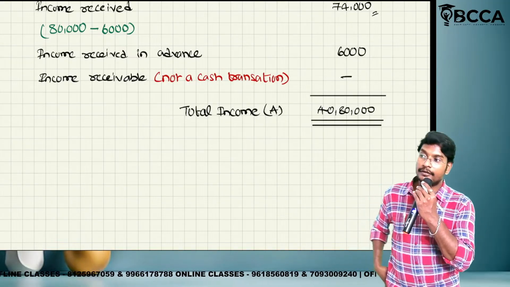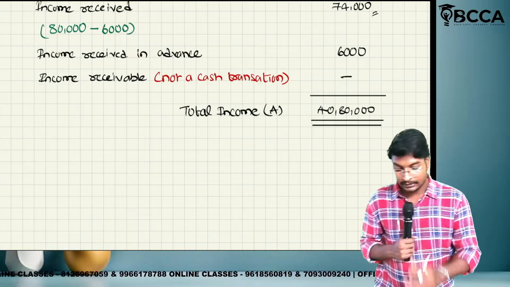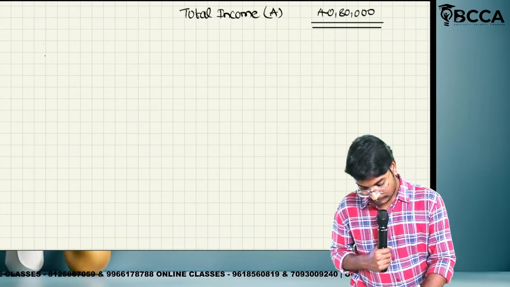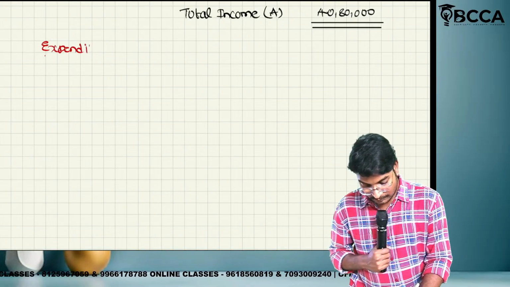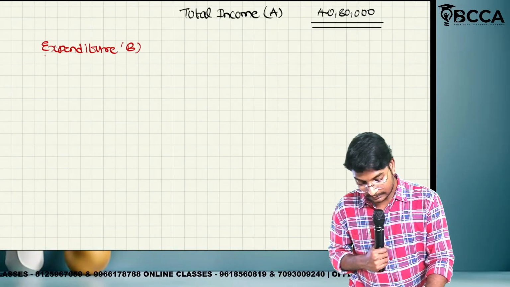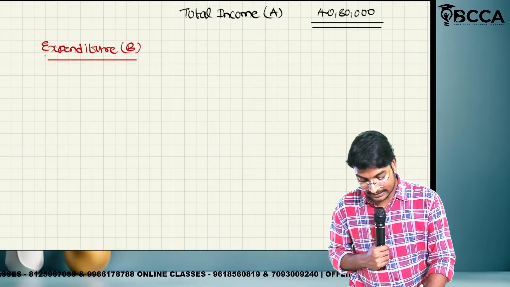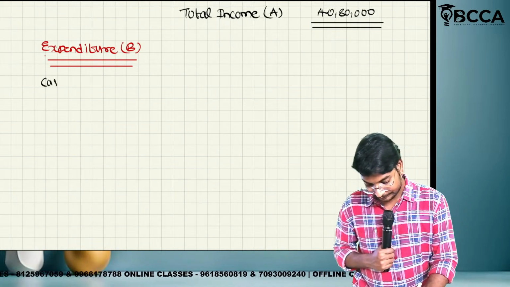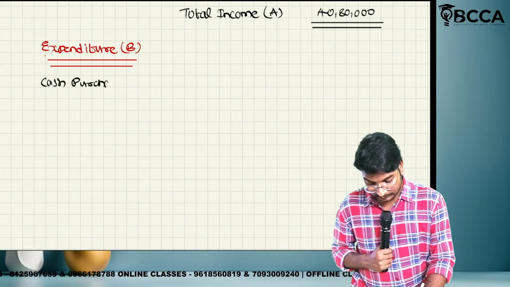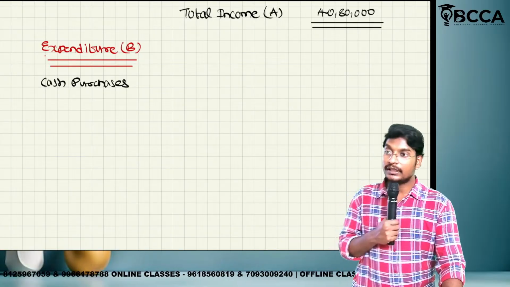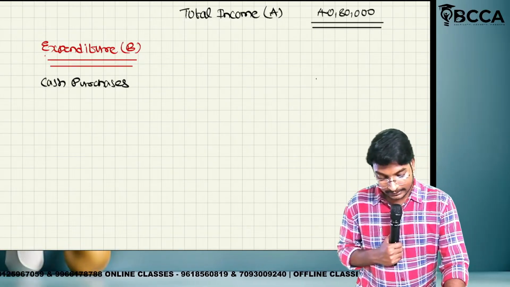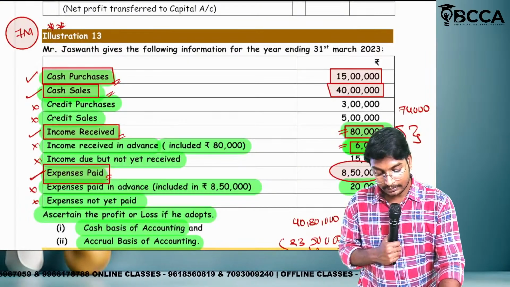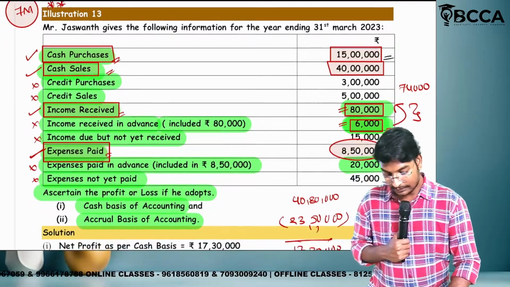Next, in the same way, we are going to see the expenses. Okay na? Expenditure. What is the first expenditure we are having, ma? Cash purchases. What is the total of cash purchase? 15 lakhs. The total of cash purchases is equal to how much, ma? 15 lakhs. Next one. Credit purchase.